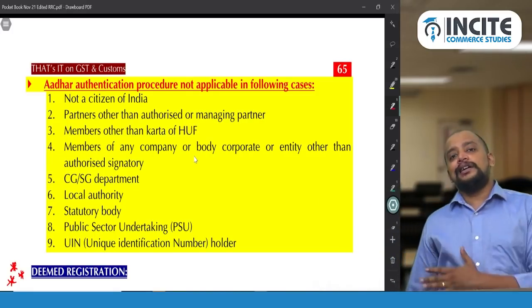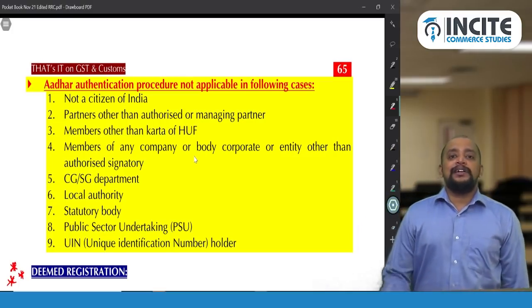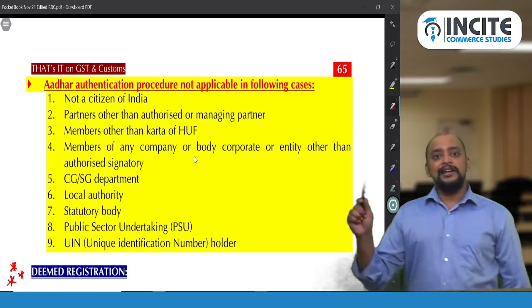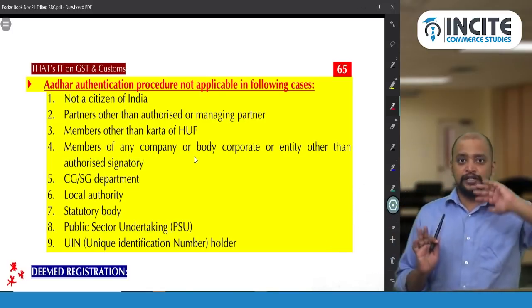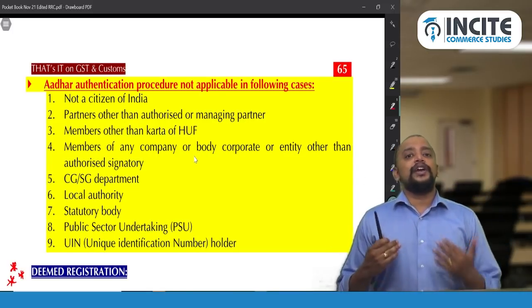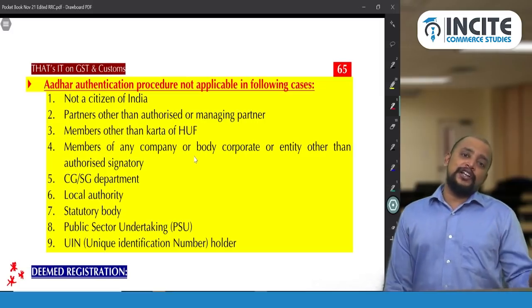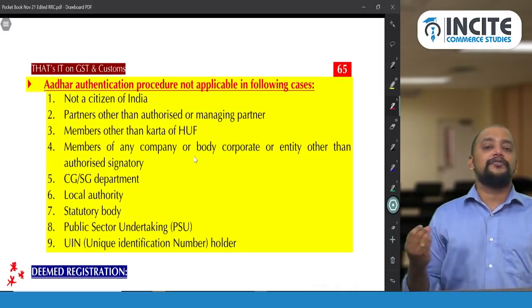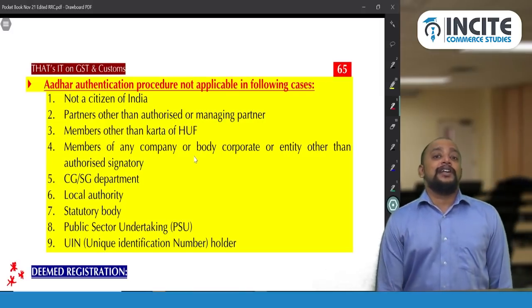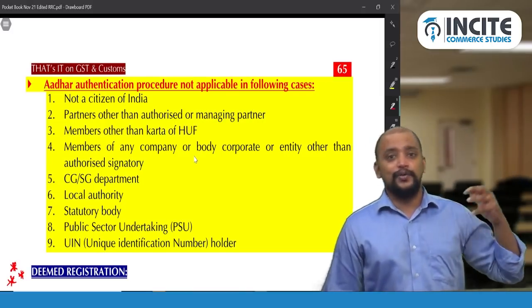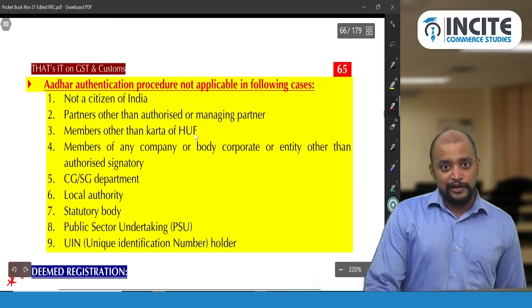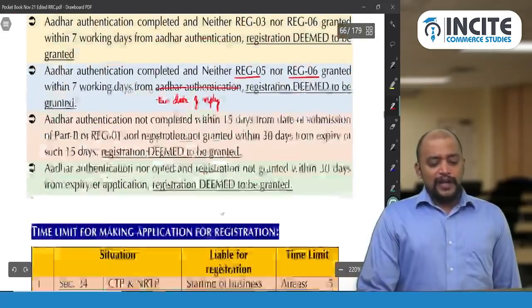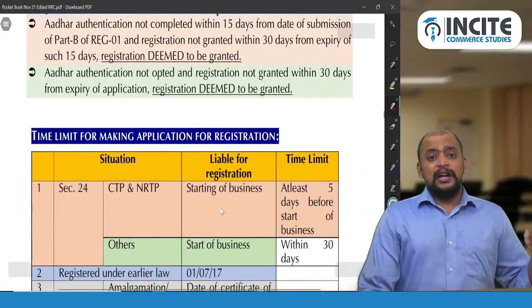Then government related. What is government related? Central government or state government department, local authority, public sector undertaking, statutory body. So the next 4 are also easy. And lastly the UIN holder. The UIN holder is, first of all, not a normal registration. So you remember this list because it can be asked as a short note question for 4 marks: write any cases where Aadhaar authentication is not applicable. Or they can give an MCQ question as to when Aadhaar authentication is not required. Okay. So we completed deemed registration and Aadhaar authentication.